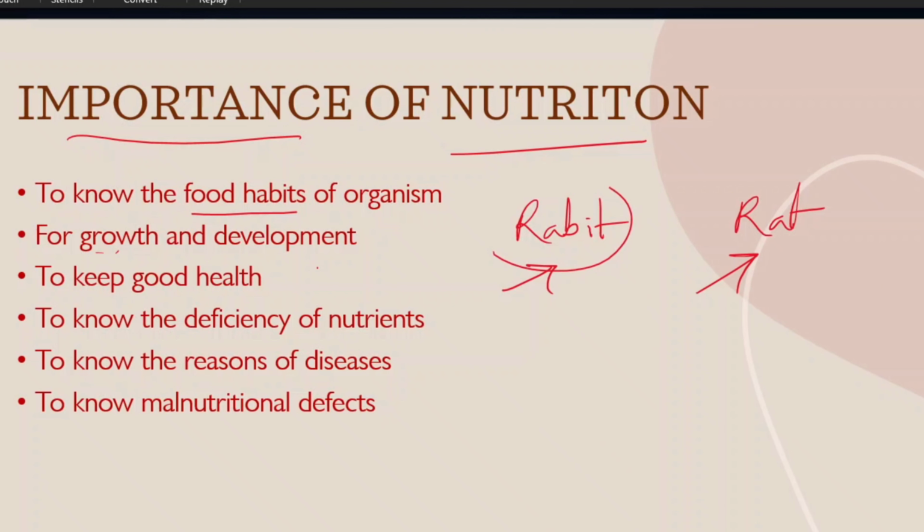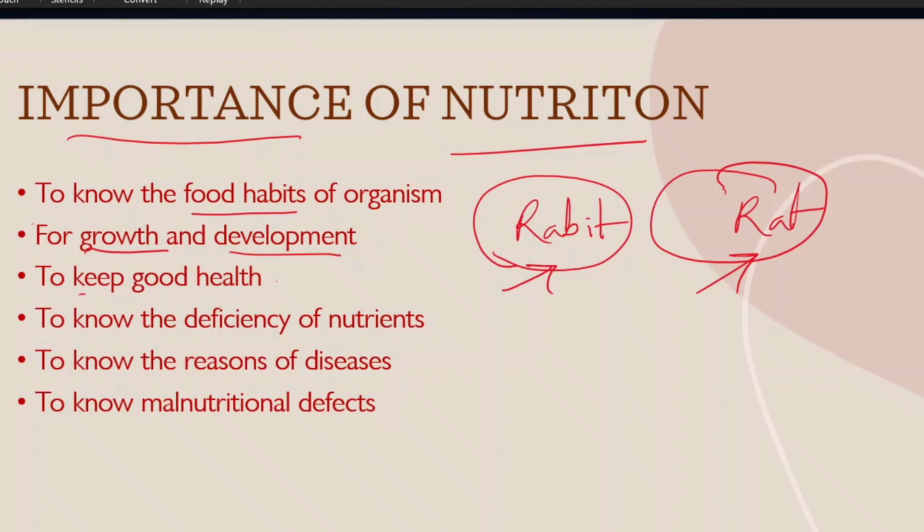That means the food habits of the organism. Next, the nutrition gives all the information about the organism's growth and development. Whether the organism is growing or not, developing or not, all the information is provided by the nutrition.